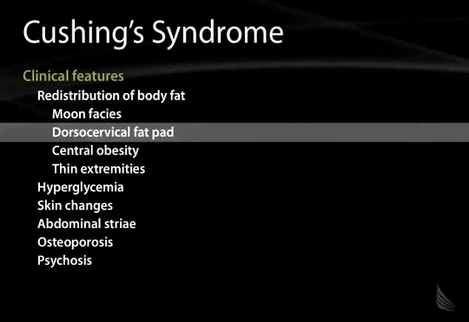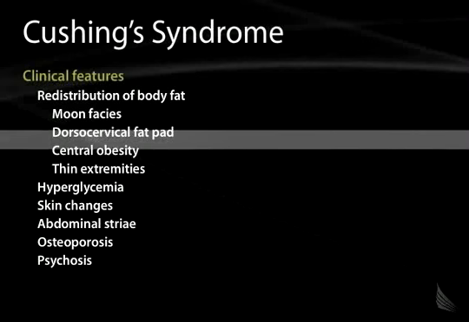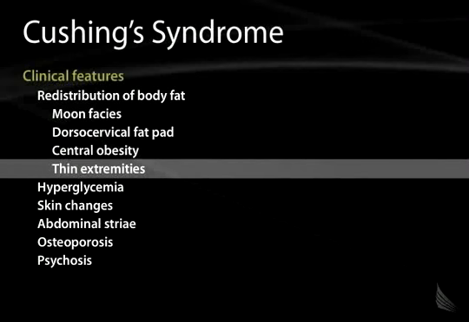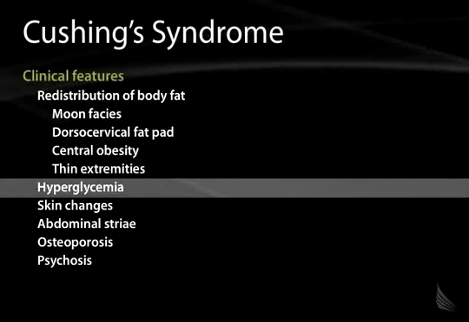It also stimulates protein wasting. It stimulates muscle breakdown. So these patients have thin extremities. The arms and legs are thin from the muscle wasting. Cortisol is a diabetogenic hormone, so it stimulates hyperglycemia, and in fact, in a substantial fraction of patients with chronic Cushing hypercortisolism or Cushing syndrome, they will get diabetes.